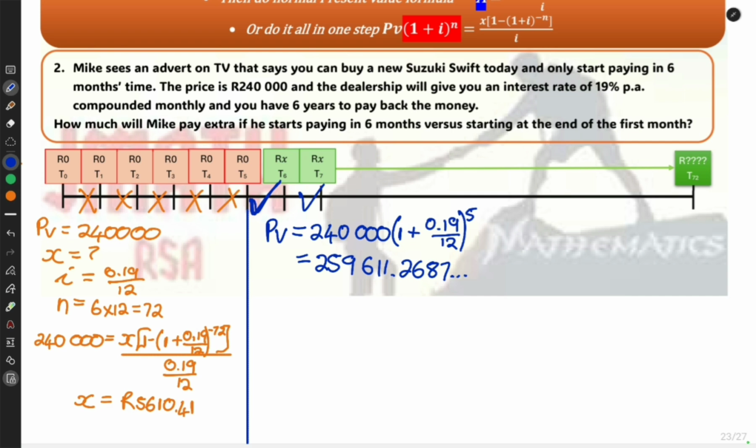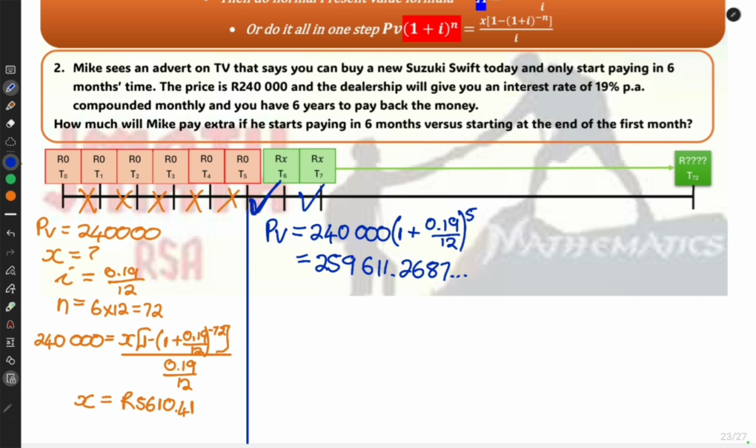So now I'm just going to sub into the present value formula again to figure out what his increased payments would have needed to be in order to also pay it off on month 72, because what the advert didn't tell you is they're not going to extend your payment period with 6 months if you wait 6 months to start. You must finish this by the end of 6 years. So he's going to pay a lot more than the 5,600 in option 1.